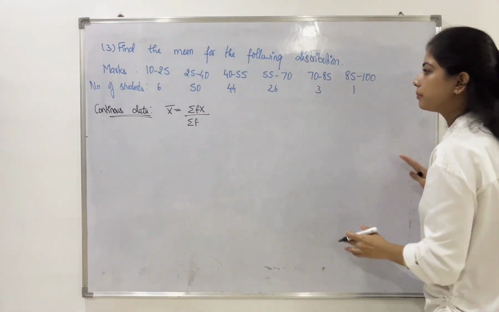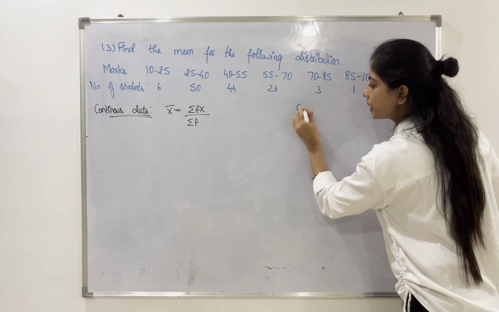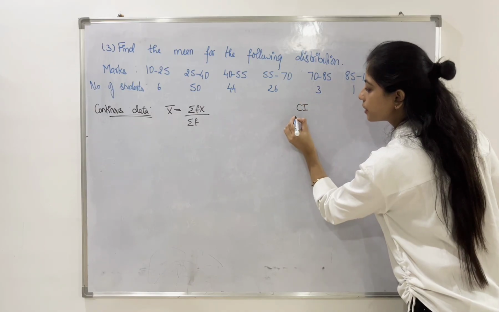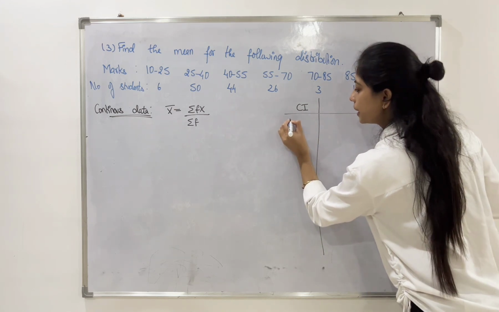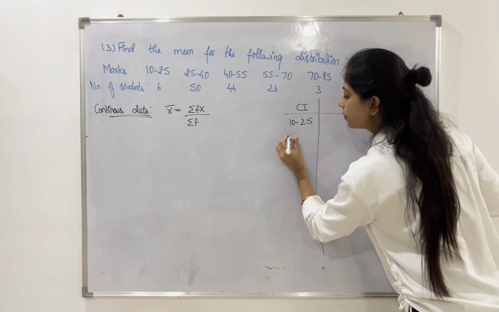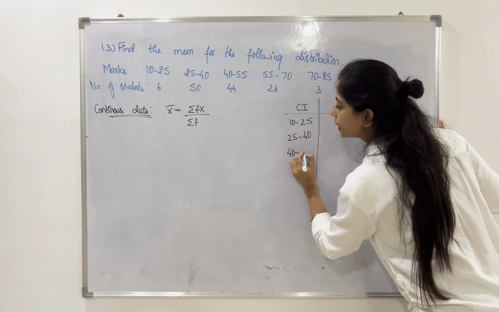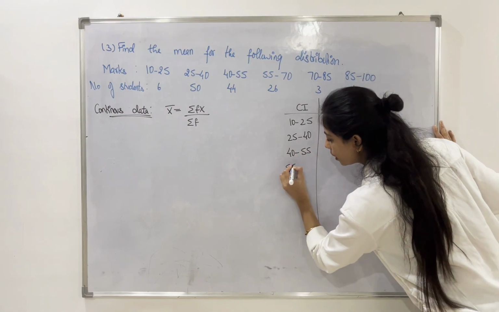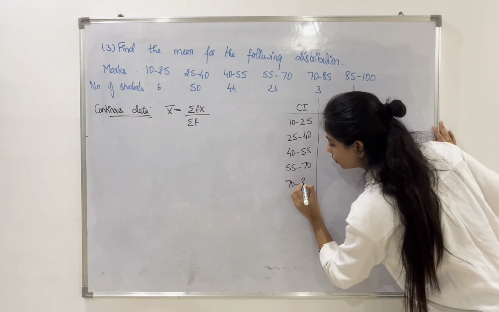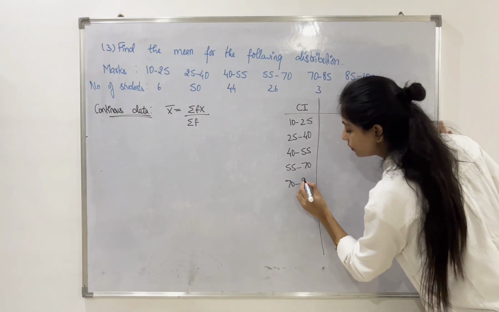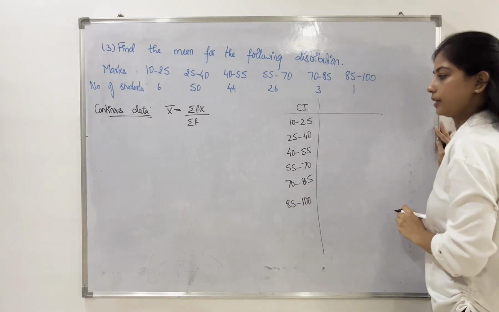Now we will write down in columns: marks, or we can call them class intervals. 10 to 25, 25 to 40, 40 to 55, 55 to 70, 70 to 85 and 85 to 100.